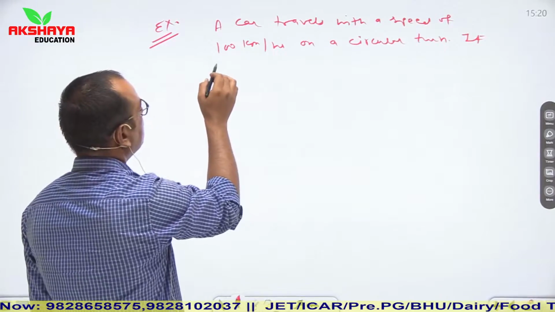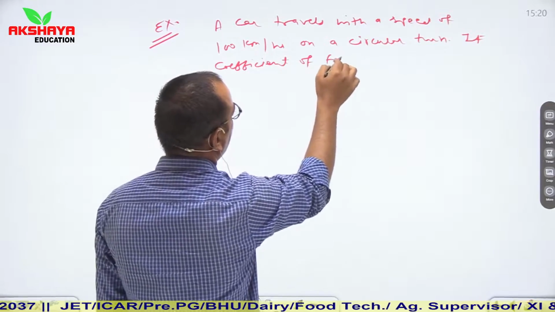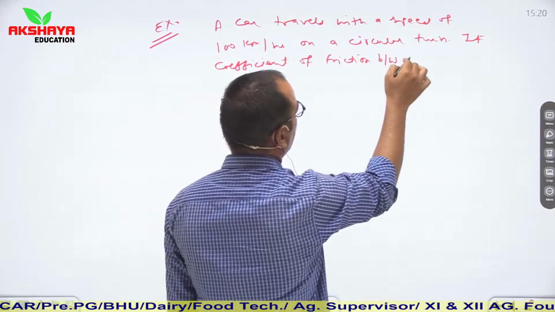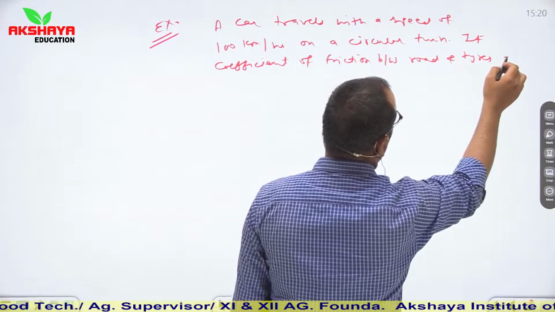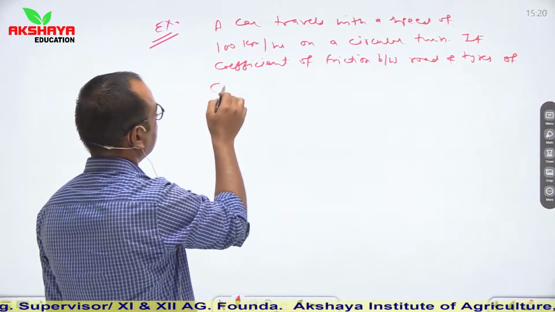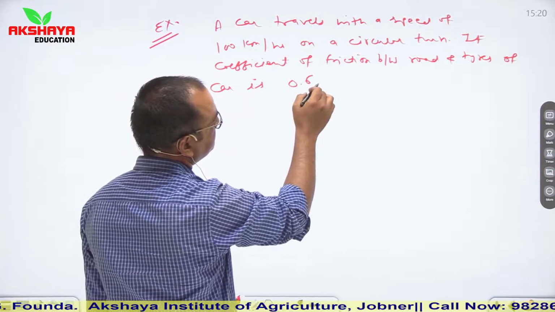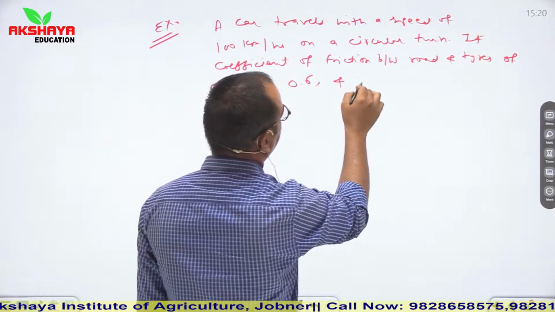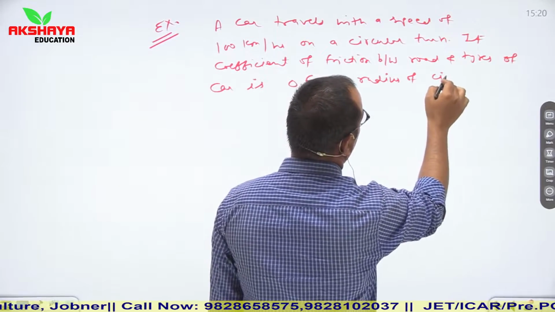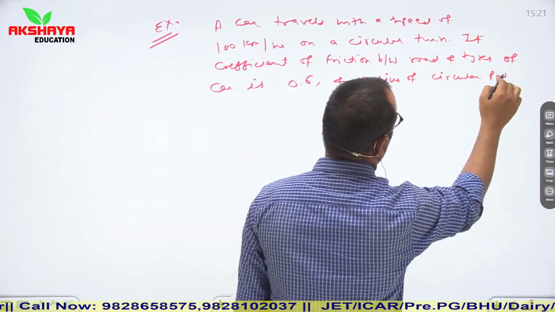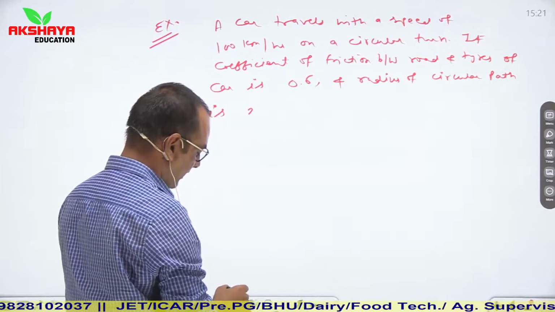If the coefficient of friction between road and tires of the car is 0.6 and the radius of the circular path is 5 meter.